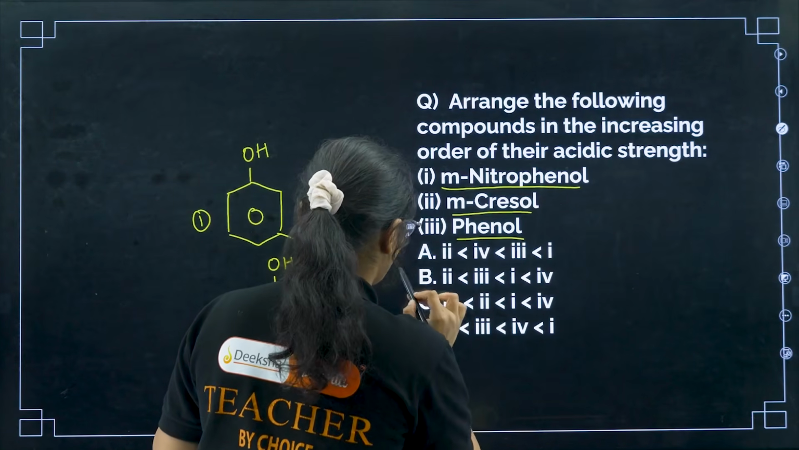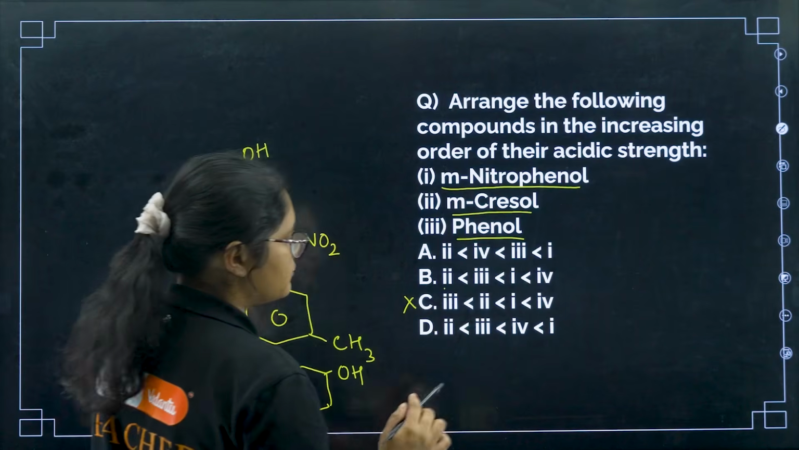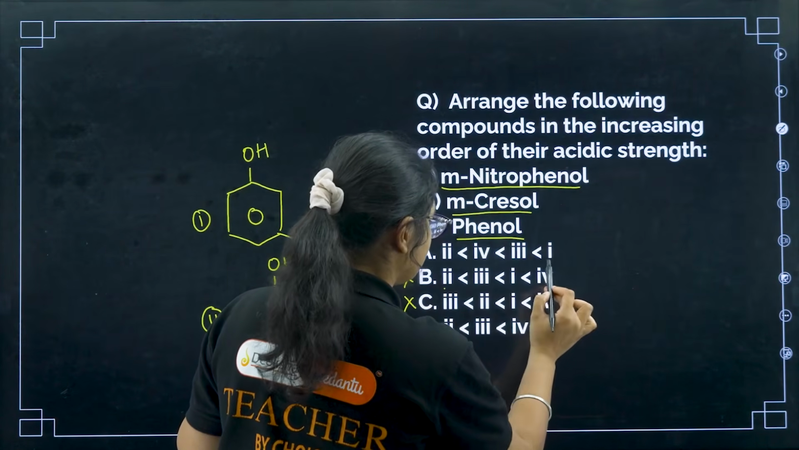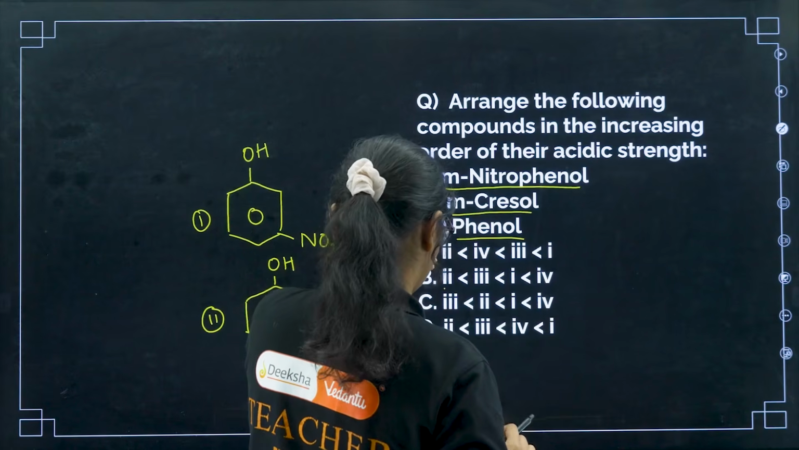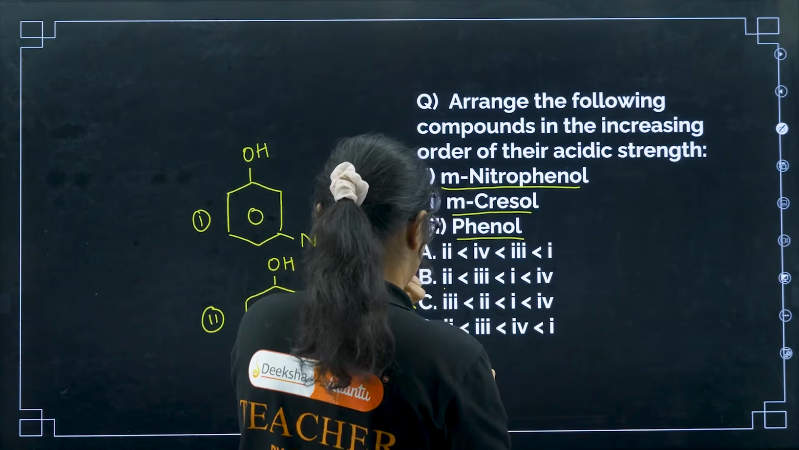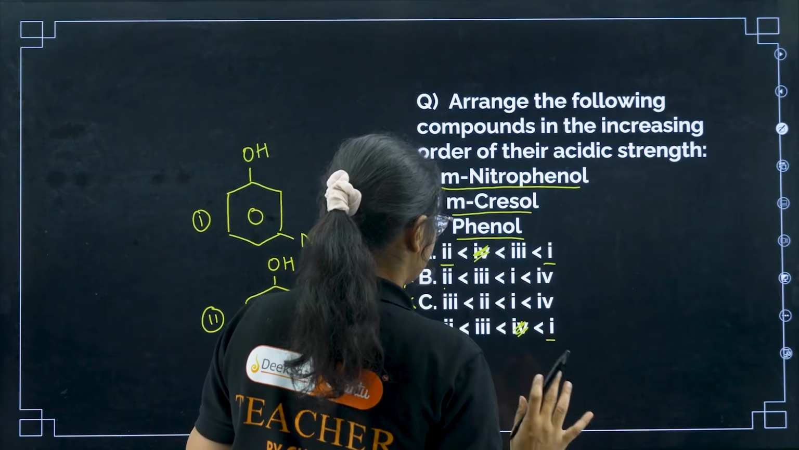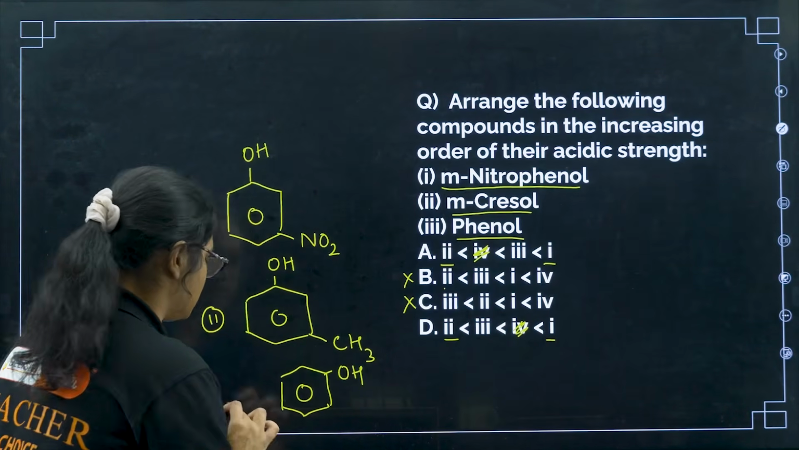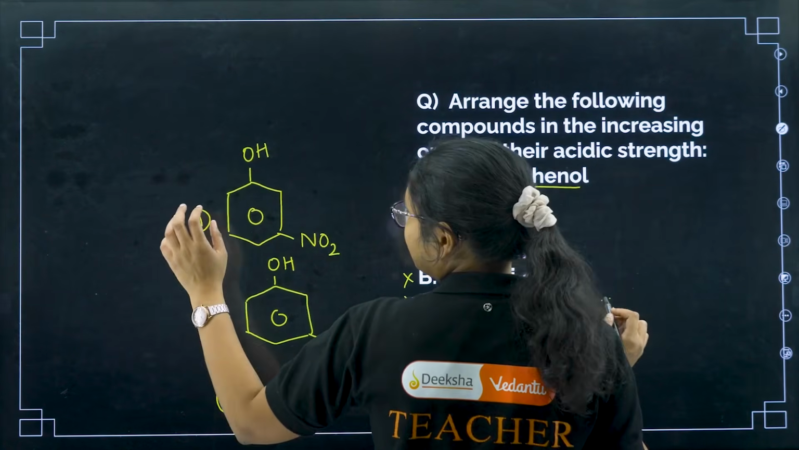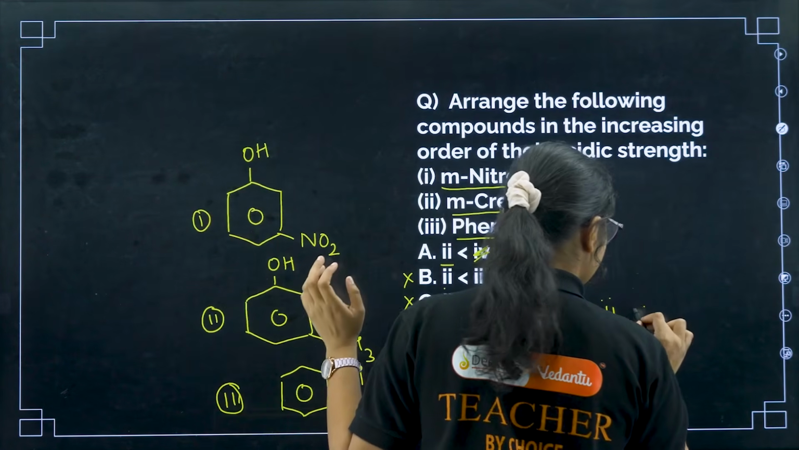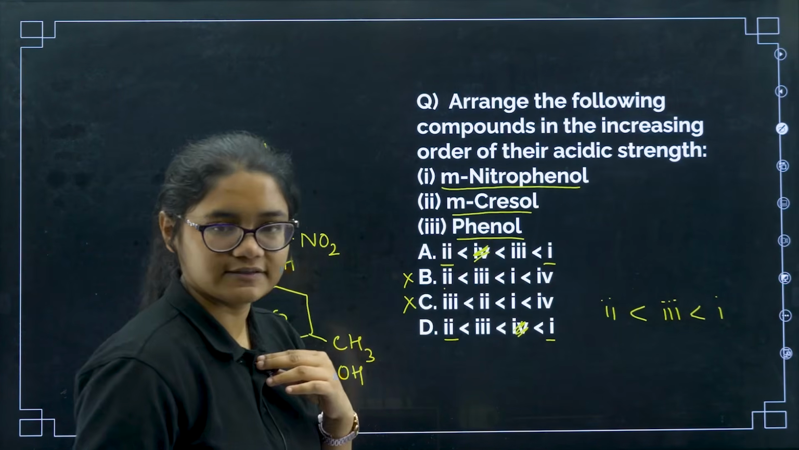There is one more compound, I am wrong here, I think 2 and 1 we will see, 4 you ignore. So basically between 2 and 1, what will come? 3 will come. So 2 is least acidic, then 3 is more acidic, then the first one is highly acidic.